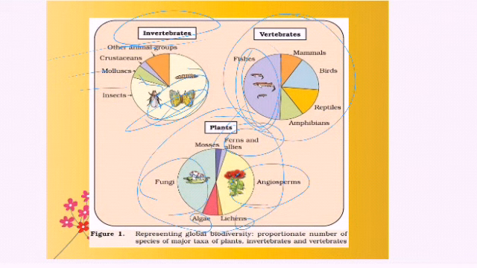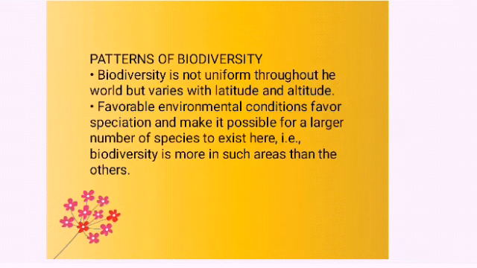Now we are moving on to the next topic, that is patterns of biodiversity. In this topic we are going to learn two patterns. One is the latitudinal gradient, and another is the species area relationship. So what are they? One is the latitudinal gradient and the other is the species area relationship.